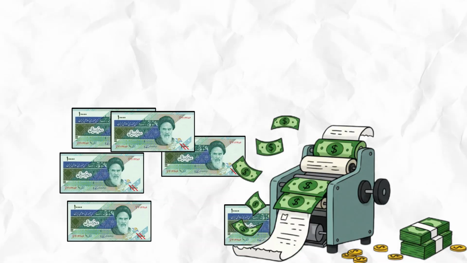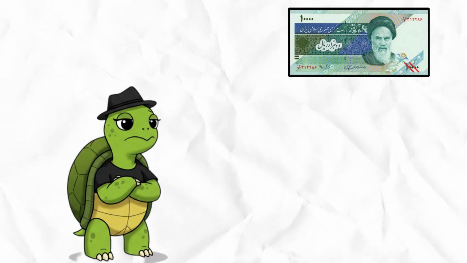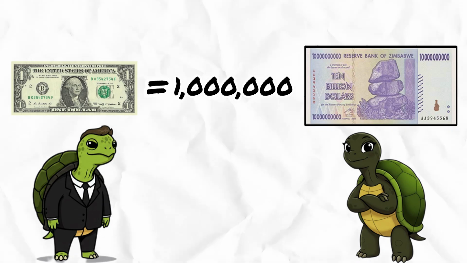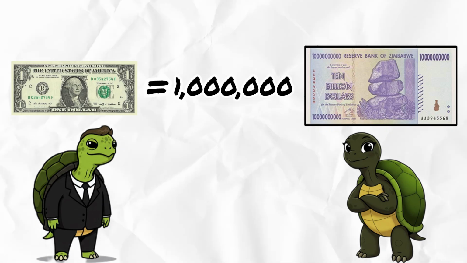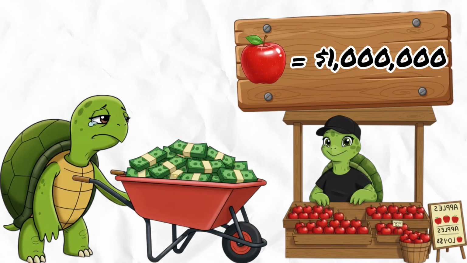Too many of those smaller bills get printed. Not enough turtles want them, so their value sinks. At one point, a single dollar was worth millions of Zimbabwe dollars. Imagine buying one apple for a wheelbarrow full of cash.